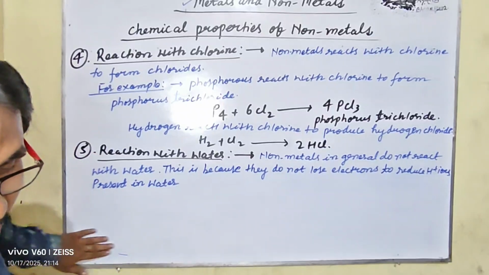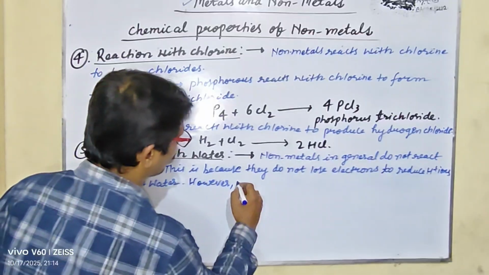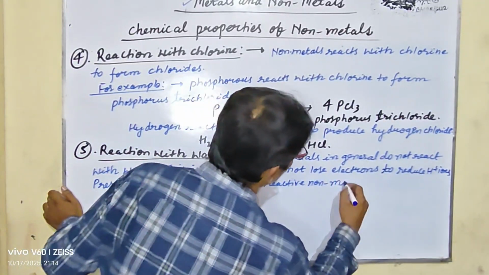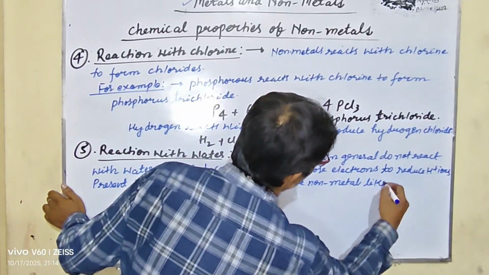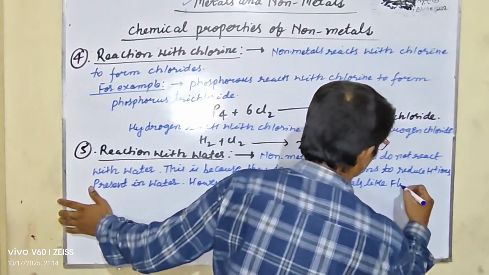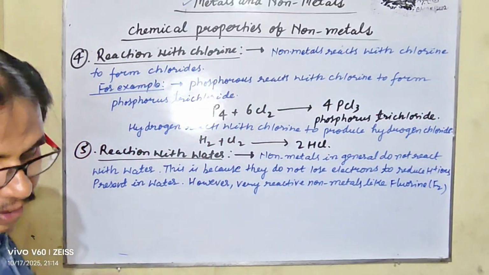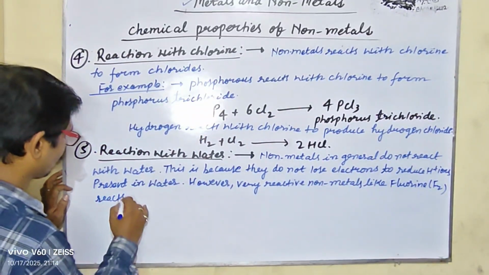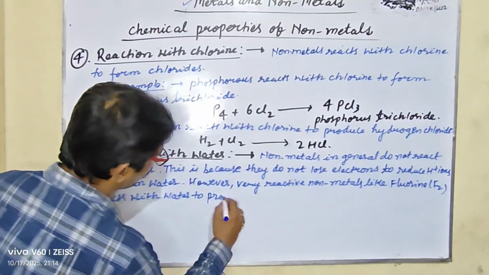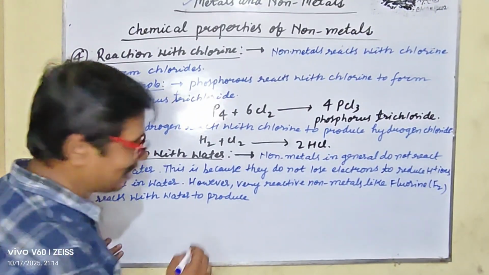So my dear student, however, very reactive nonmetals like fluorine, F2, react with water to produce hydrogen fluoride and oxygen.